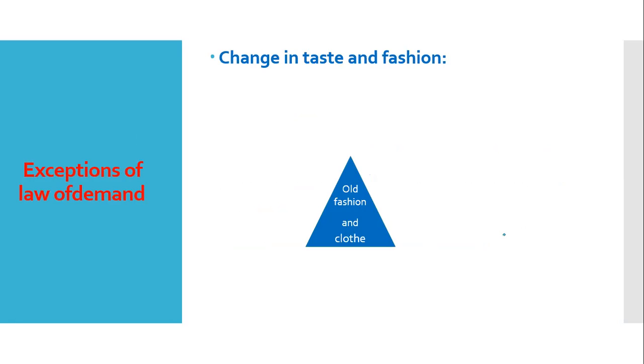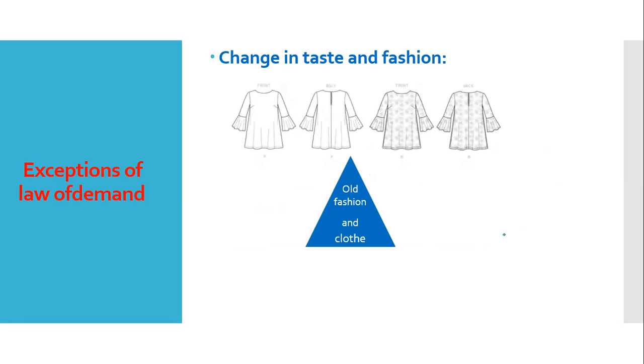next is change in taste and fashion. Here, let us see some costumes, some dresses. Suppose these are old fashioned clothes.